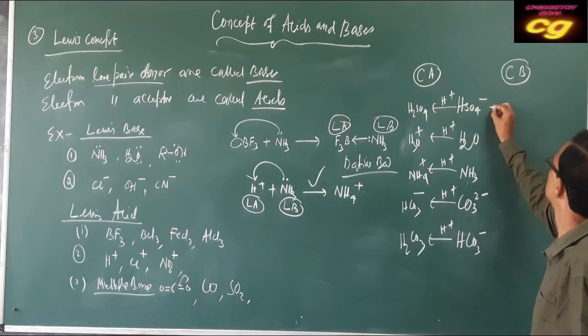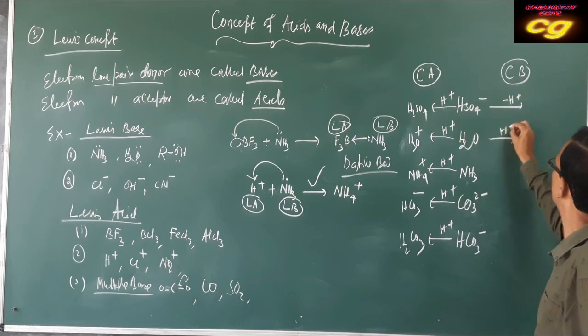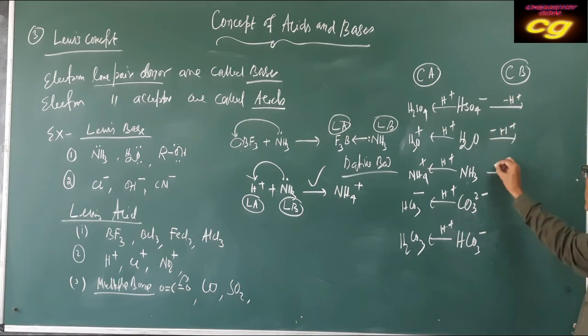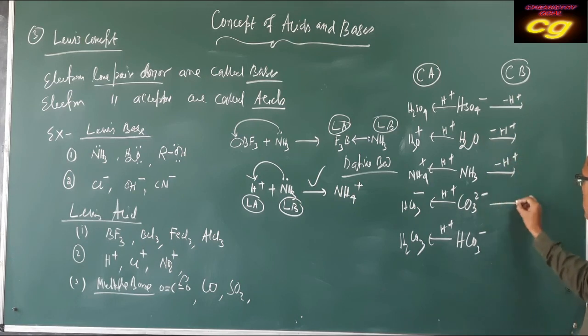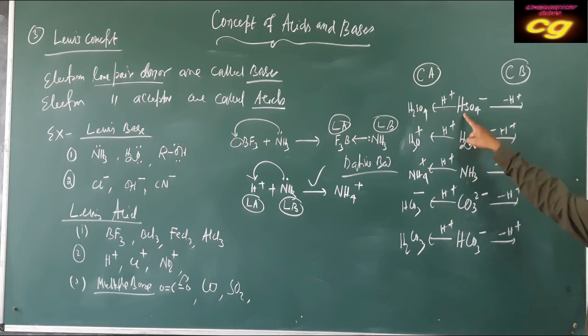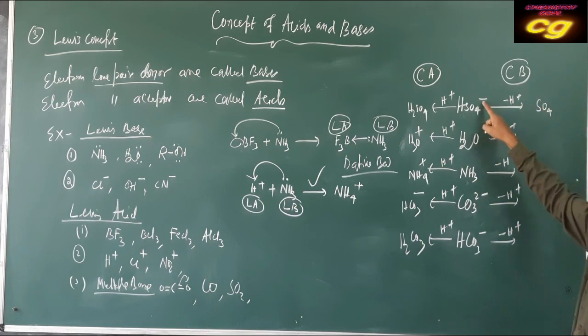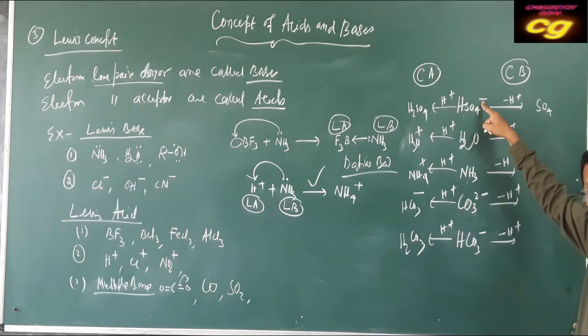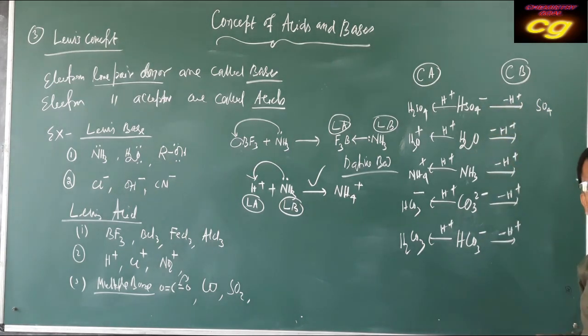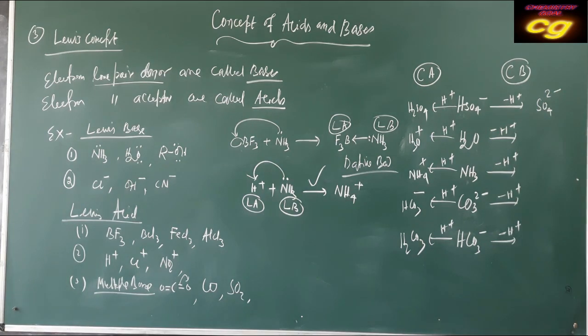So for the conjugate base, remove H plus ion. Here in HSO4 minus, H is removed, that means remaining is SO4, already it has 1 minus. When H plus is removed, minus charge increases, so it becomes 2 minus.